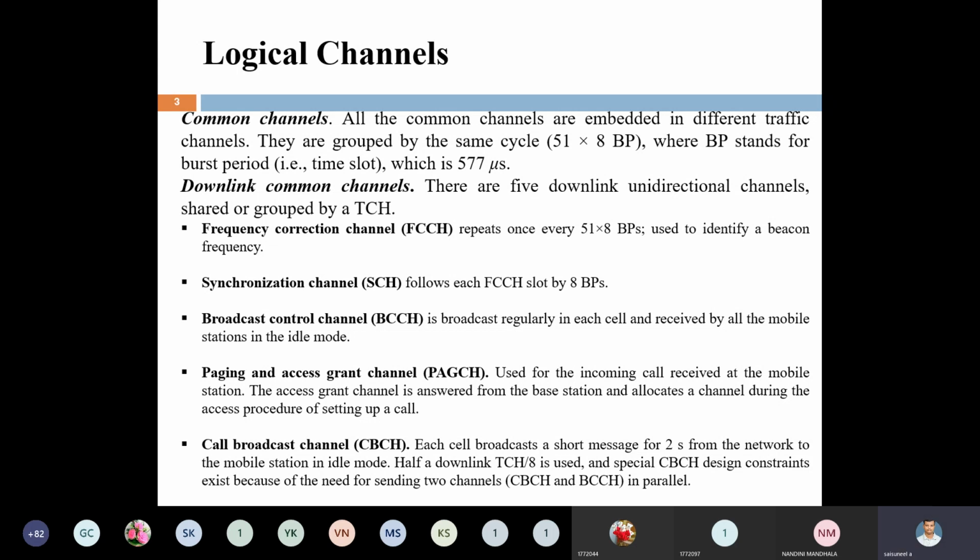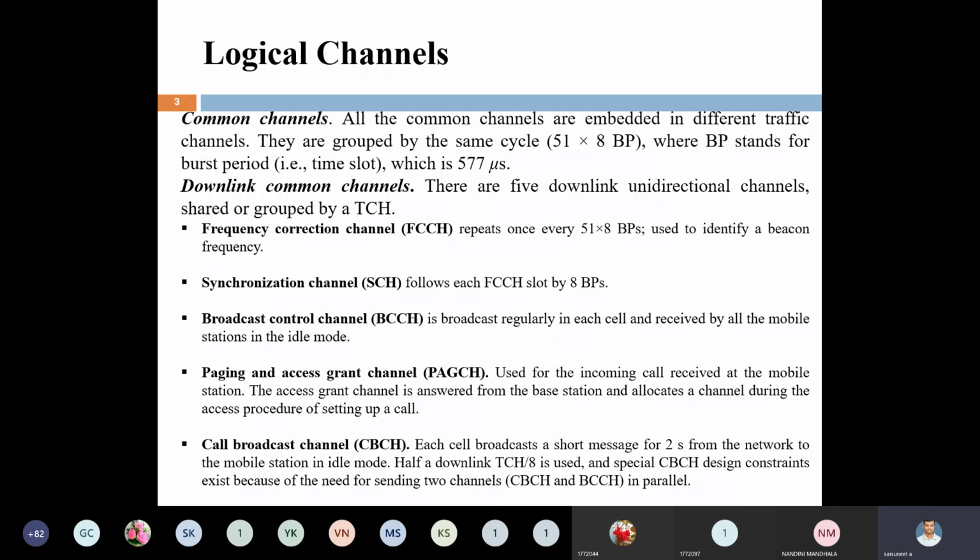Mobile station. Here, the downlink channel, again, the first one is the frequency correction channel, FCCH. The frequency correction channel repeats once every 51 into 8 burst periods. Nothing but after 51 into 8 burst periods are completed, then we have to go for frequency correction. Are any frequencies changed, or that we are using this FCCH channel?